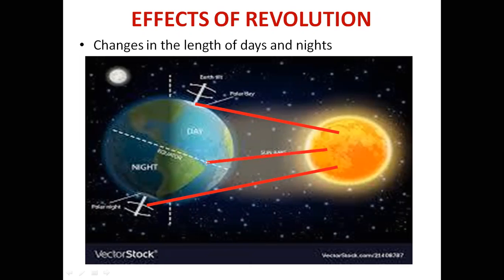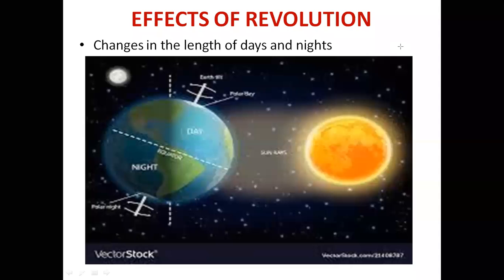Places near or lying on the equator have equal days and nights of 12 hours each. So that is all about the changes in the length of days and night.